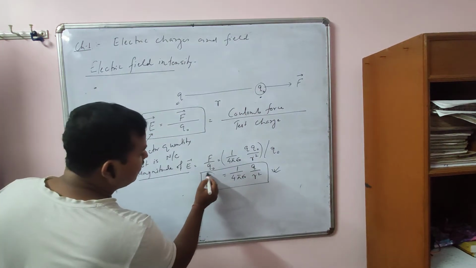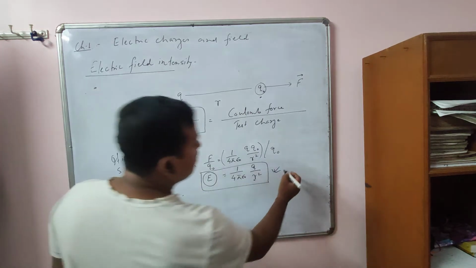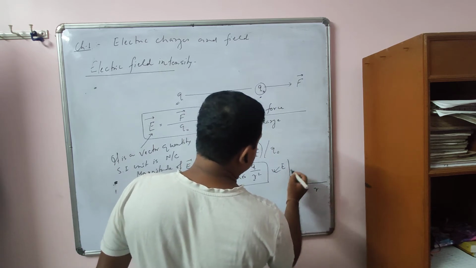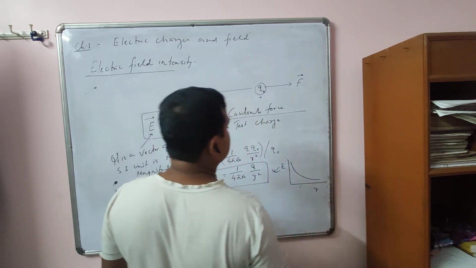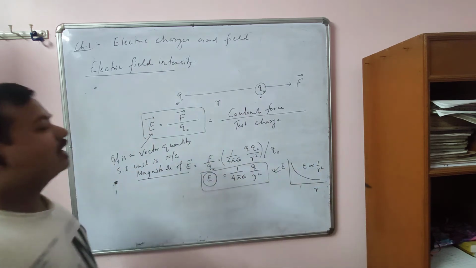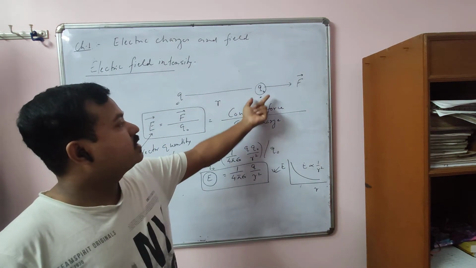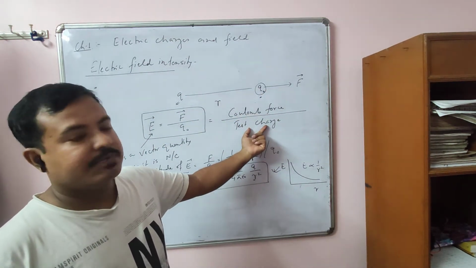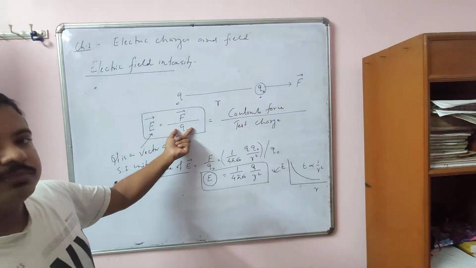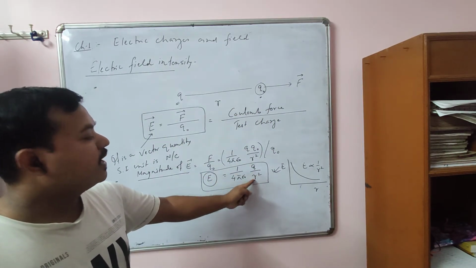That means here you see electric field is inversely proportional to the square of distance. So if we plot a graph between electric field and distance, it will be a curve. So here E is proportional to 1 by r square. So this is all about electric field intensity. What is electric field intensity? It is the force experienced by a test charge per unit test charge. That is called electric field intensity. It is given by F by Q naught. And in terms of distance, the formula is 1 by 4 pi epsilon Q by r square.